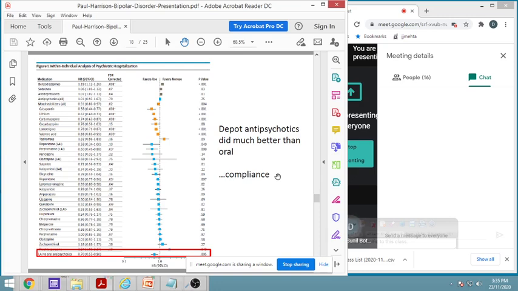During too much depression also, the patient may skip medication. So if it is depot antipsychotics, they will be better. They will be making more compliance, and therefore will be proven better.